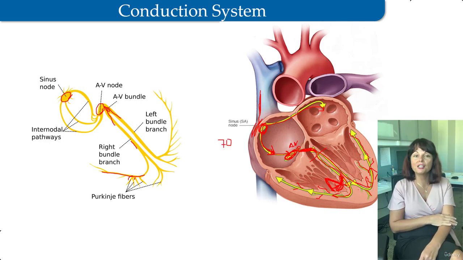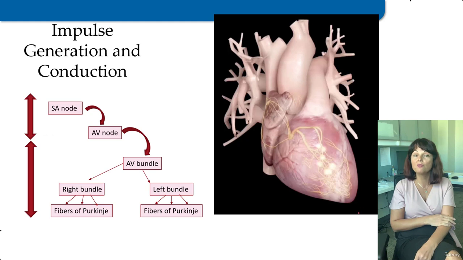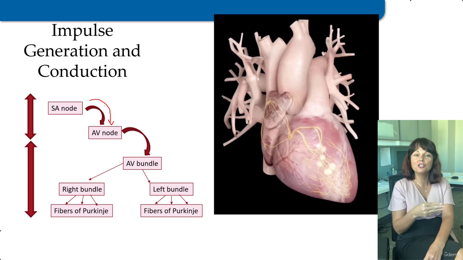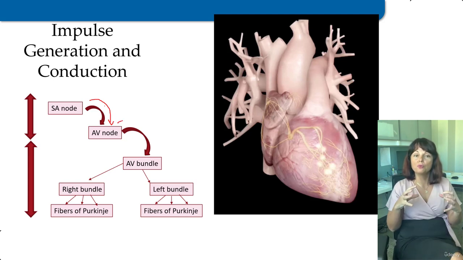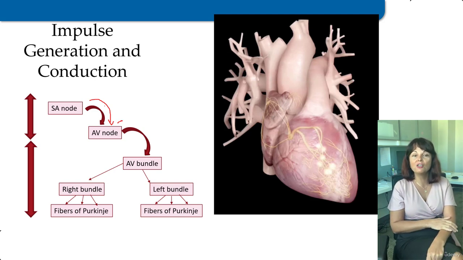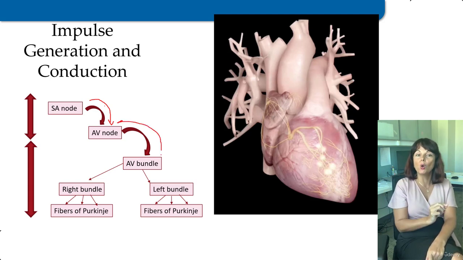Impulse generation and conduction can be summarized as follows. The SA node initiates the impulse that is rapidly conducted to the cardiac muscle fibers in the atria, causing them to contract. Then the impulse spreads by myogenic conduction, which rapidly transmits the impulse from the SA node to the AV node.